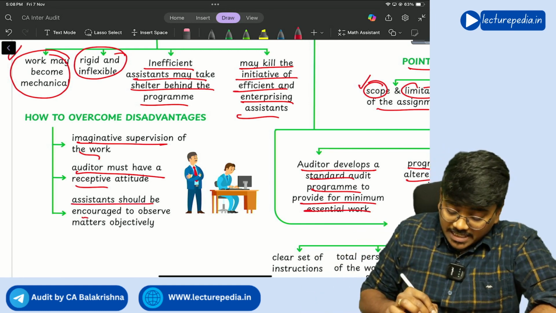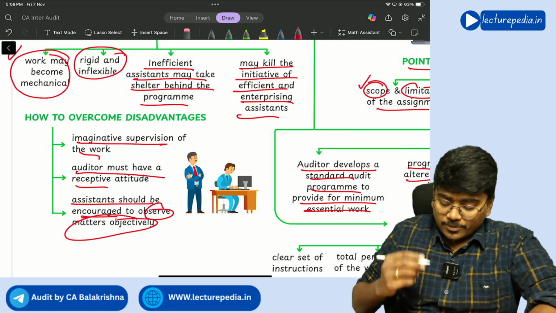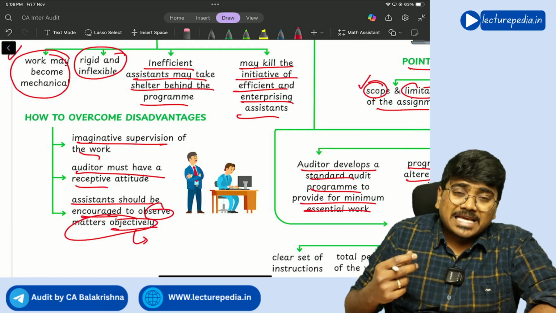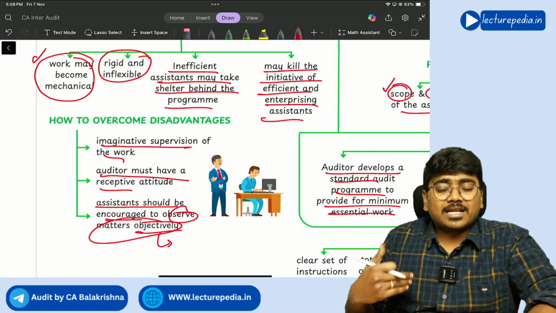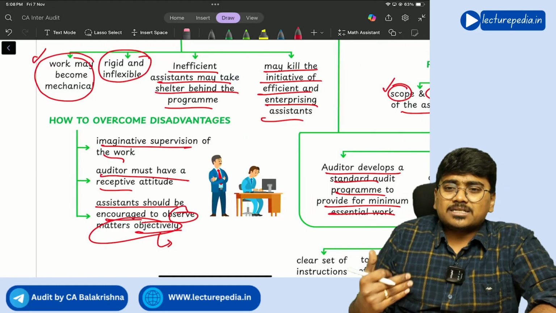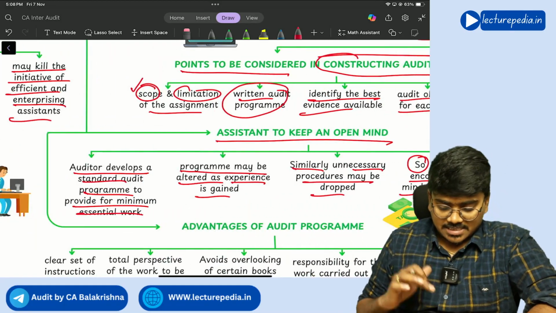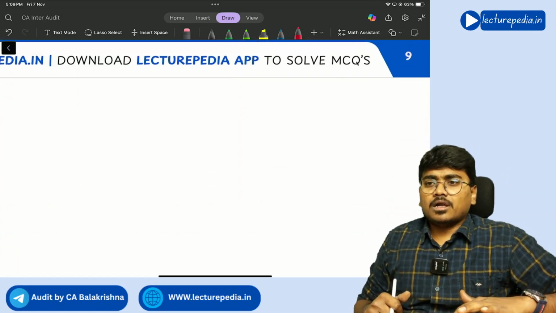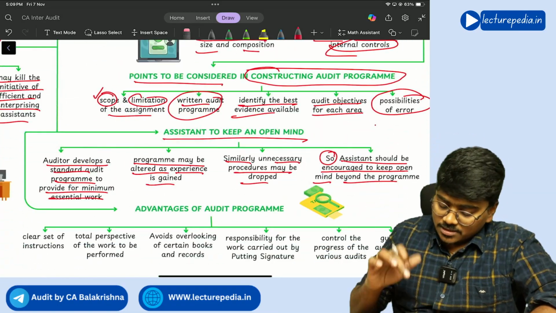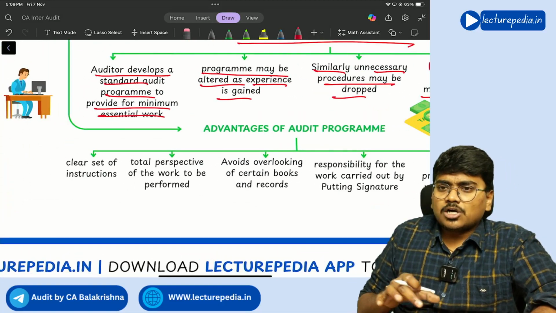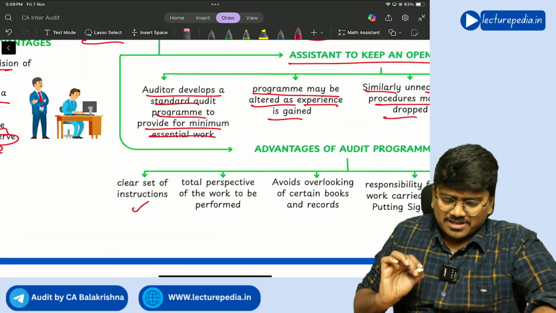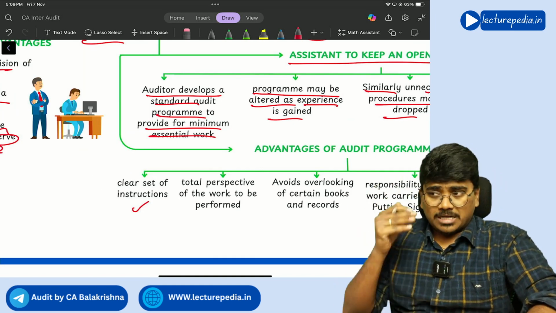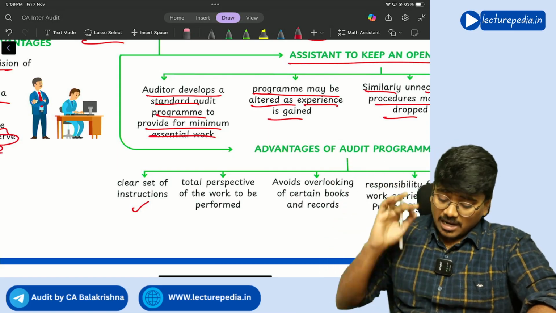And assistants should be encouraged to observe matters objectively. Objectively means based on facts. Don't take biased decisions. So you should encourage the article assistants to observe matters objectively. Getting it? Yes. Next, some of the advantages of the audit program. This is the last concept of this particular chapter. So what advantages will the audit program give? First of all, it will set clear instructions. No confusion will be there. If you have an audit program, you can give clear instructions to article assistants.